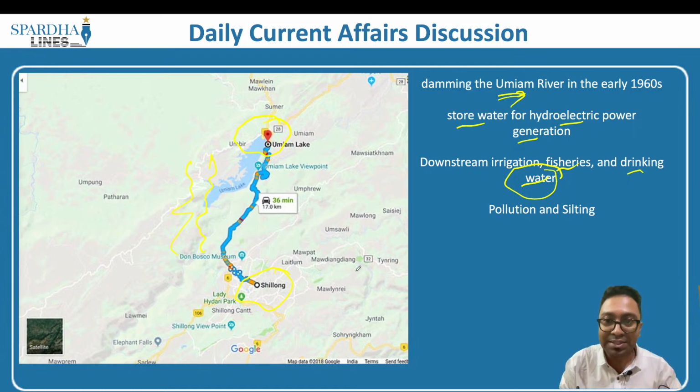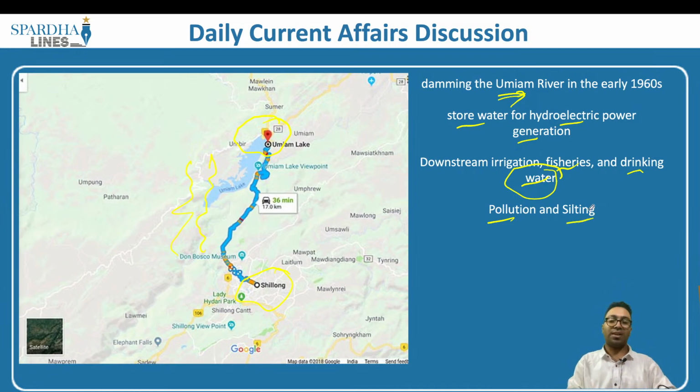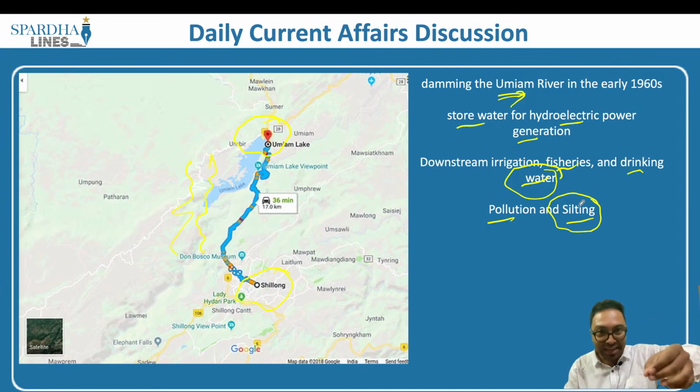But what we are witnessing of late is excessive pollution and silting in this part of the lake. As a result of excessive pollution, because of deforestation that is taking place, because of dumping of waste in this particular area, the efficacy and the value of this river and the lake have been dropping over a period of time. Since silting is also taking place, what is the problem? The amount of water retainability in this part of the lake is also dropping over a period of time.